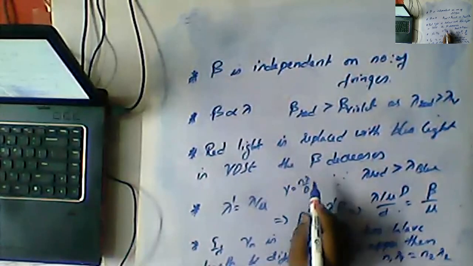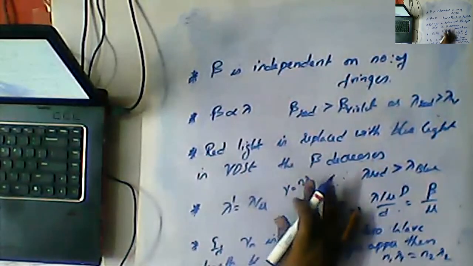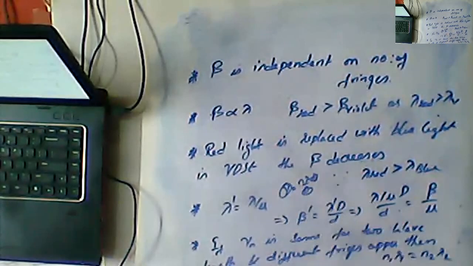Now here this D and this d are constant and y is also constant. The only variable is n lambda. So we can write n1 lambda 1 is equal to n2 lambda 2. Hope you all understood.